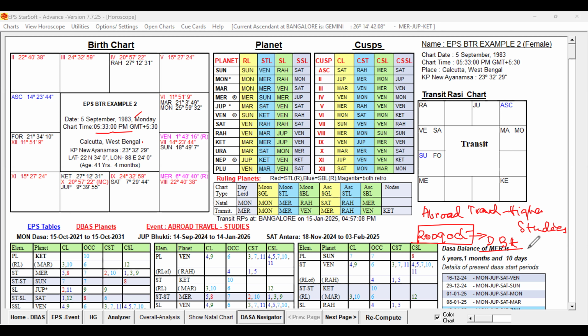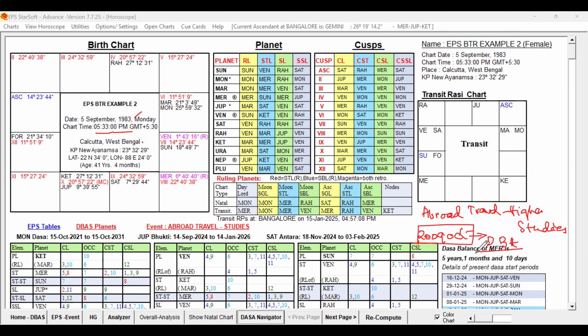As per KP, the Bhukthi Lord for the first travel abroad should be the strongest one. Dasa Lord should support, indicate, and Bhukthi should be the strongest one, and Antra also should support. That we have to check now.